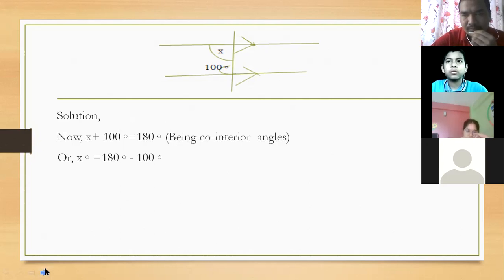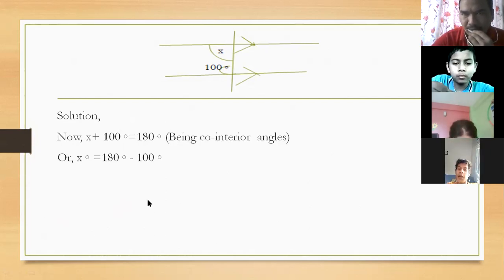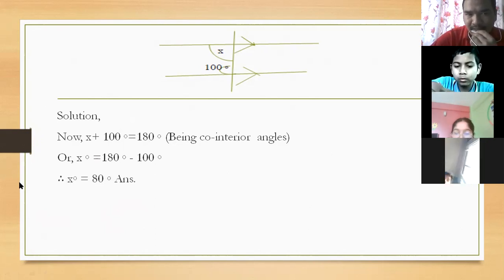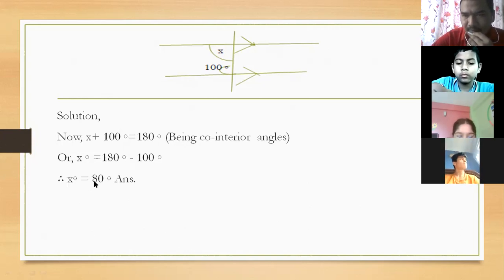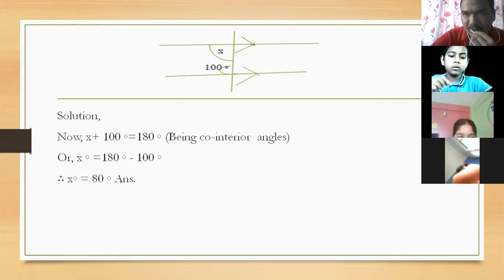Sir, do we need to write all this? Yes, you have to note it down. You have to prepare a note copy of compulsory math, of geometry. Remember. It is better to write in the geometry copy. If you don't have that, you can make a copy, a lined copy also. And look here, x degree equals what? 80 degrees. But it is better to make a plain copy for geometry, okay?